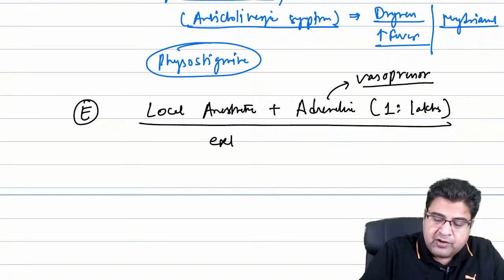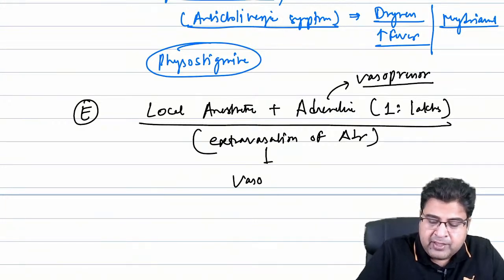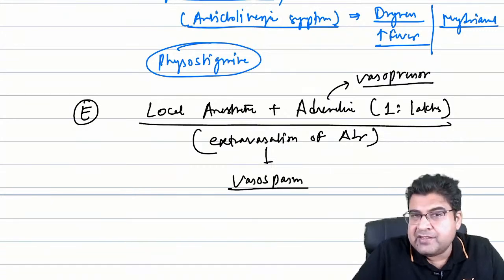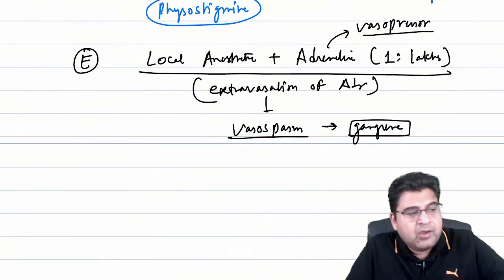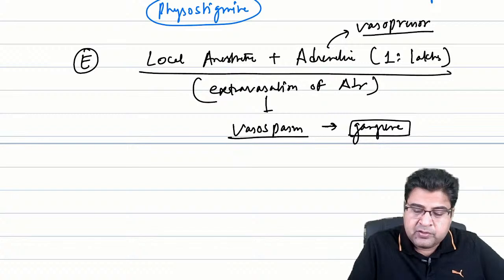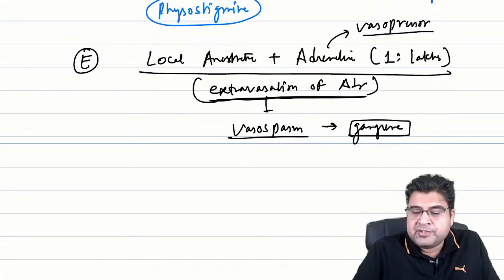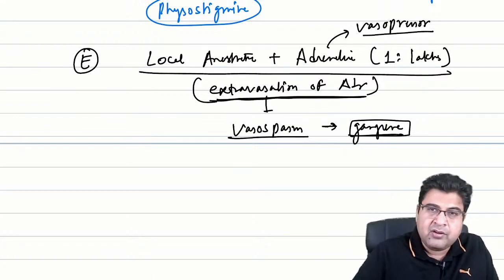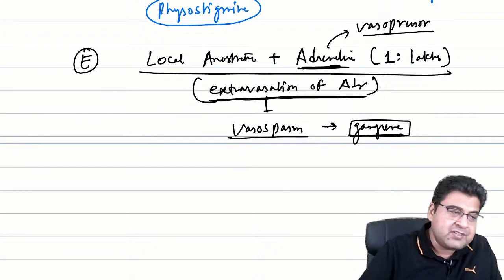So if there is extravasation of adrenaline from the site of injection, this can result in massive vasospasm and can result in gangrene also. So who will tell me which antidote we can use in a patient who is getting gangrene or vasospasm because of the extravasation of adrenaline from the site of injection?